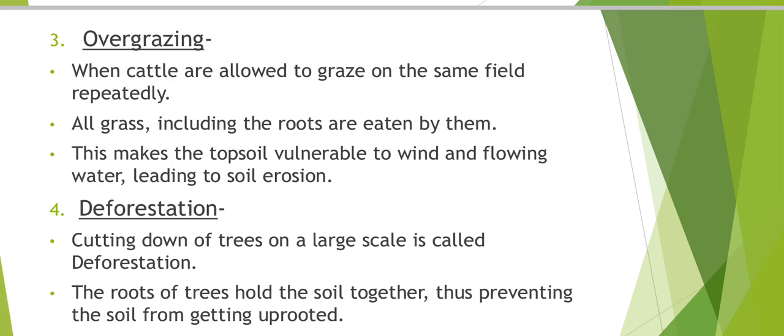And when they eat the roots, naturally they carry away the topsoil also with them, and this makes the topsoil vulnerable to wind and flowing water, leading to soil erosion. And when water flows on that part, it will cause soil erosion.